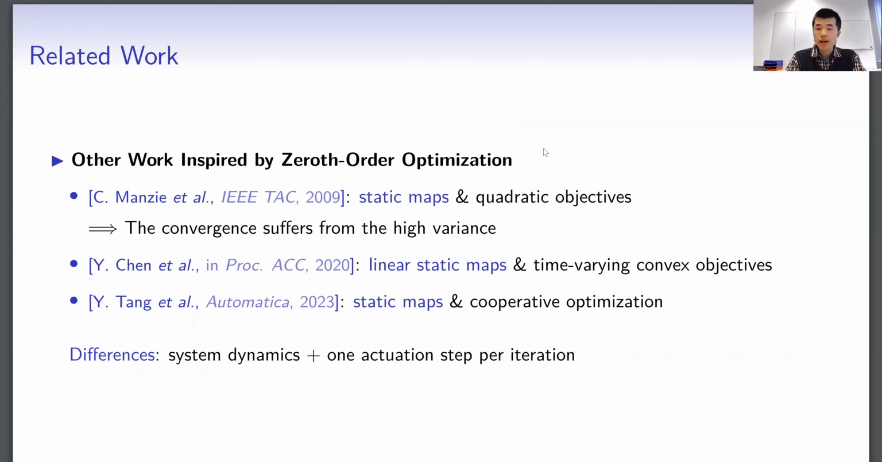Extremum seeking provides one way of estimating the gradients. There are also other works that are inspired by zeroth-order optimization to achieve closed-loop optimization. These works mainly consider static maps and use multi-point estimates. In this setup, when we inject the input, the output would immediately be the steady-state output, and we need to actuate the system multiple times at one iteration. In contrast, in this work, we consider system dynamics, and we only require one actuation step per iteration.